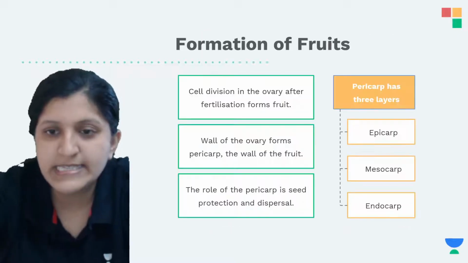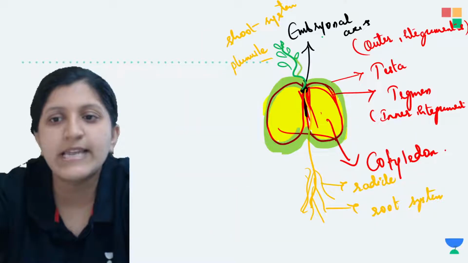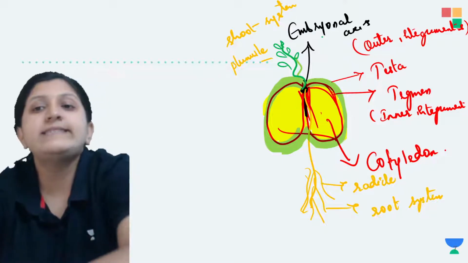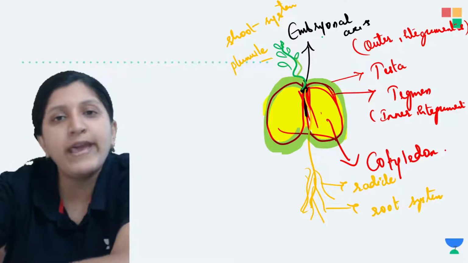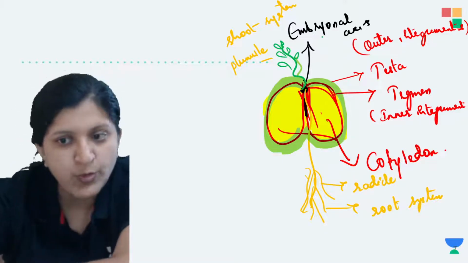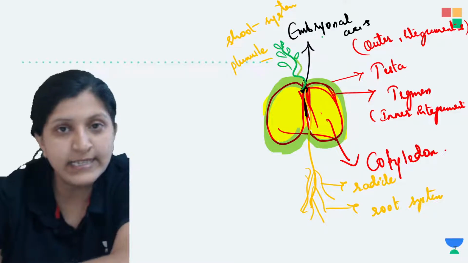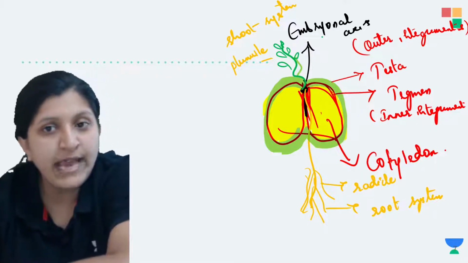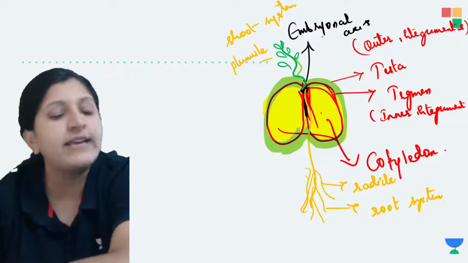So let's get started with this. You can see there is an embryonal axis, which has tissue for the plumule growth and for the radicle growth. The plumule will give rise to a shoot system and the radicle will give rise to a root system.